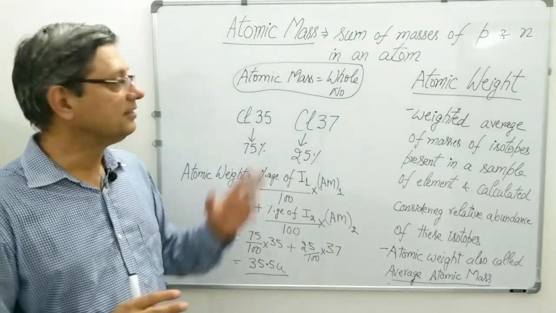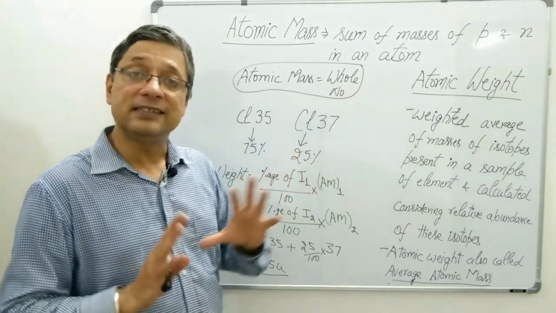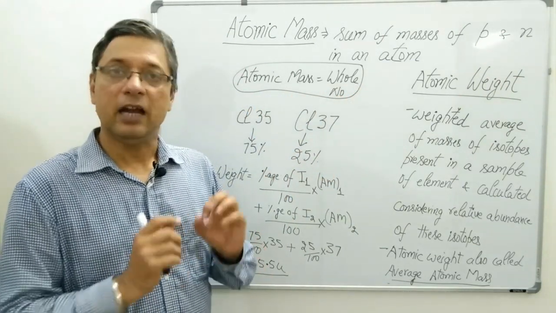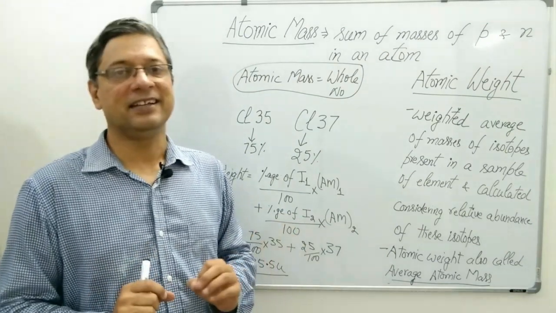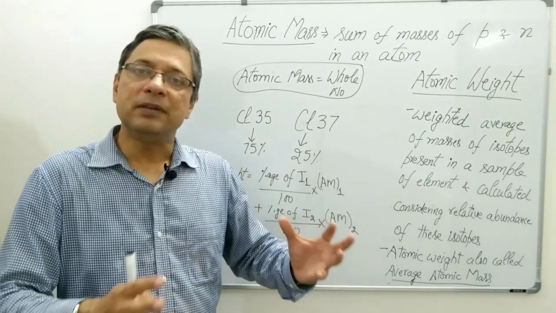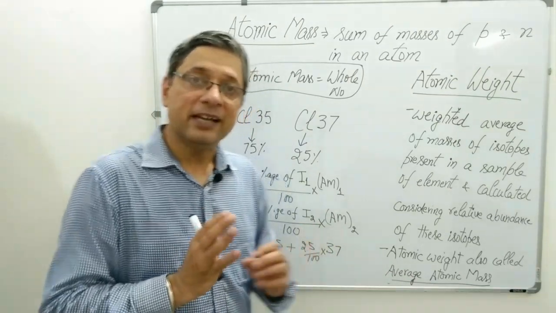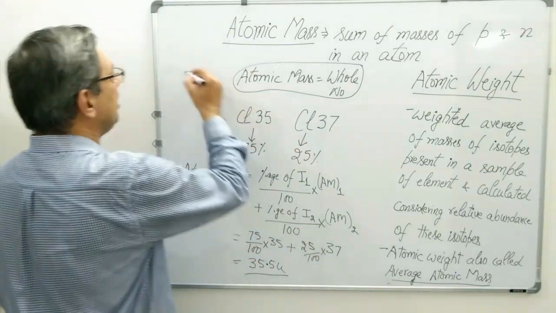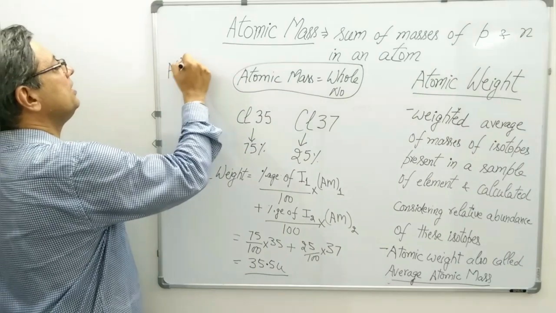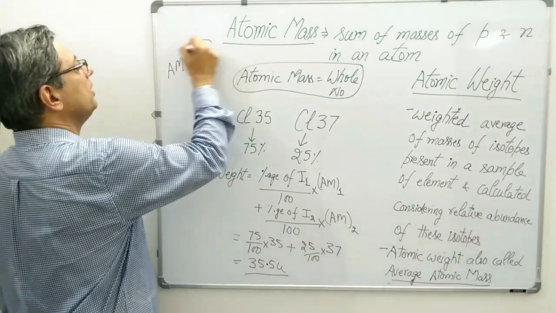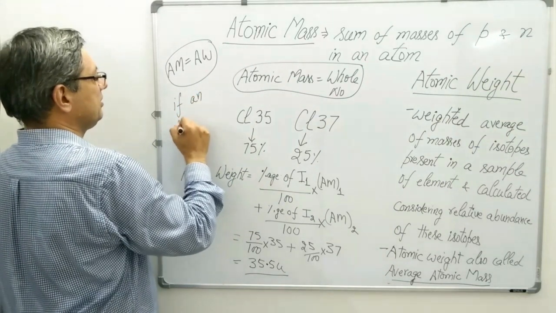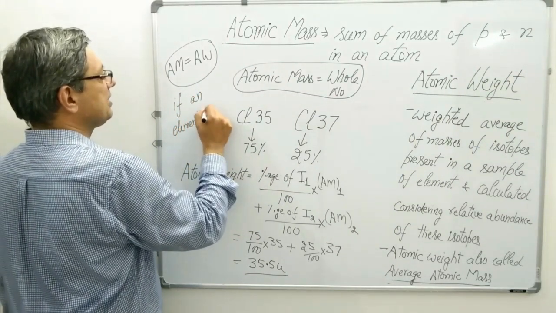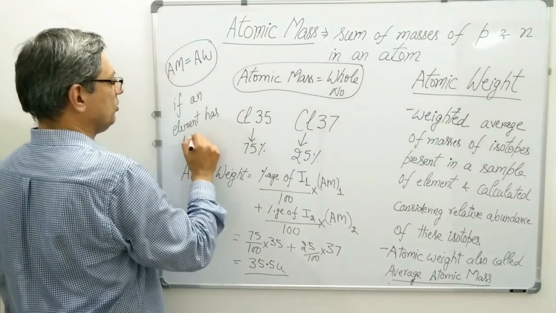In that sense, they are the same terms. That's why they are being used interchangeably. Let me write it. So atomic mass will be equal to atomic weight if an element has one isotope.